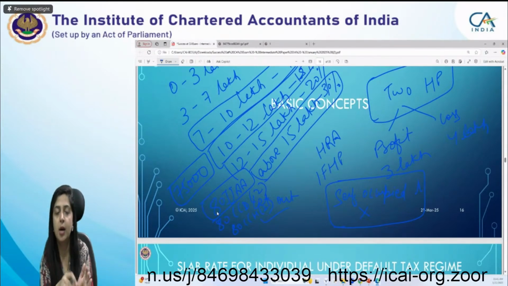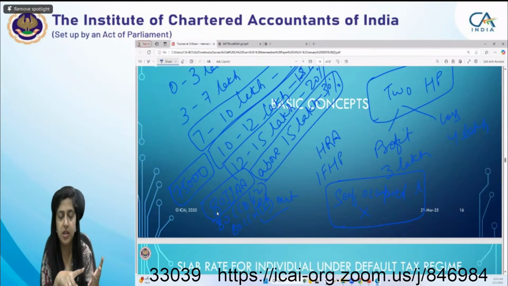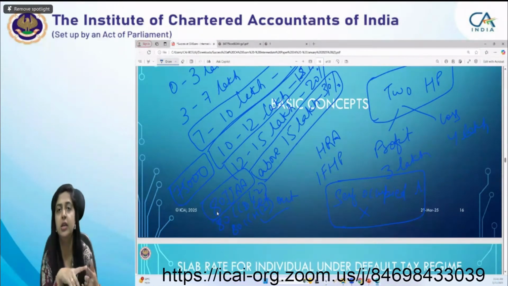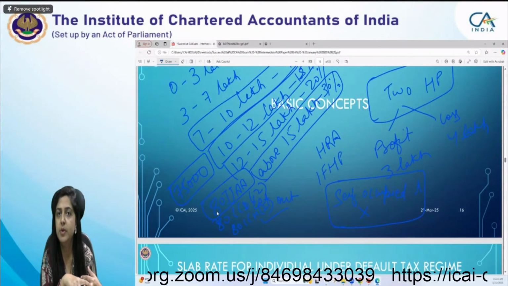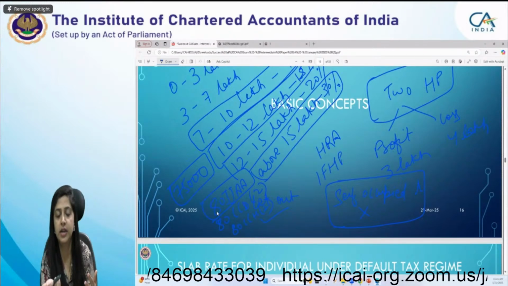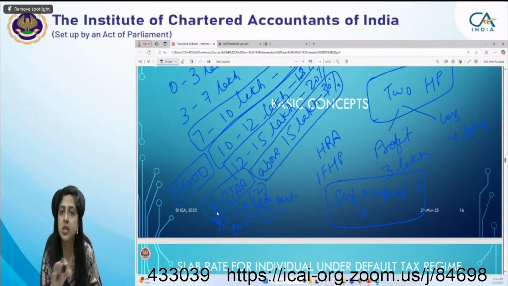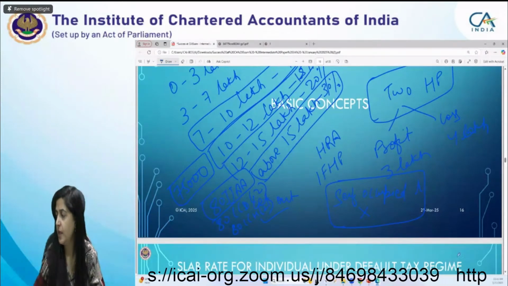Apart from this, 80C, 80CCC, 80D, 80E, 80EEA, 80EEB, 80G, 80TTA, 80TTB, and many other deductions, also section 10AA, all these deductions you can't claim under default tax regime. ठीक है?